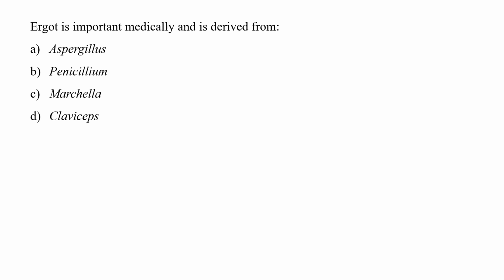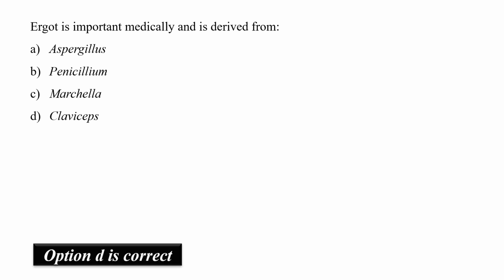Now, next question is, ergot is important medically and is derived from A. aspergillus, B. penicillium, C. marshalla, and D. claviceps. So, ergot is caused by the fungus Claviceps purpurea. This fungus mainly grows on rye plants, and the important point about this fungus is that it replaces the grains with fungal sclerotia, which are poisonous to both humans and animals that eat it and cause ergotism in them. So correct option is option number D, that is claviceps.